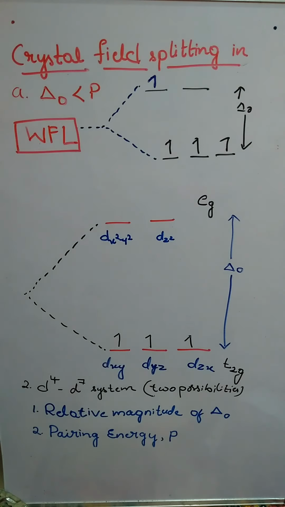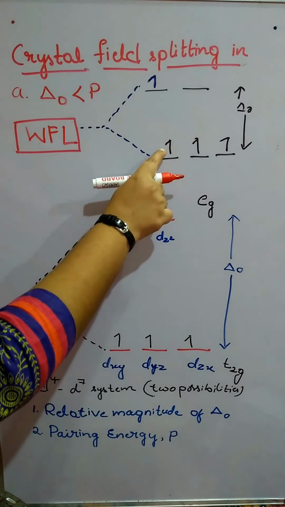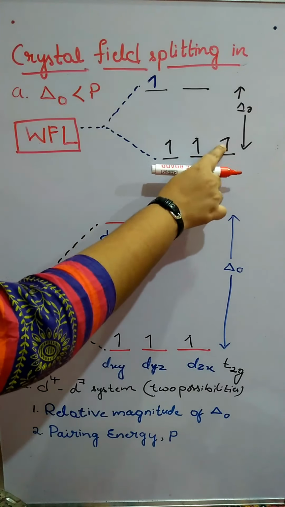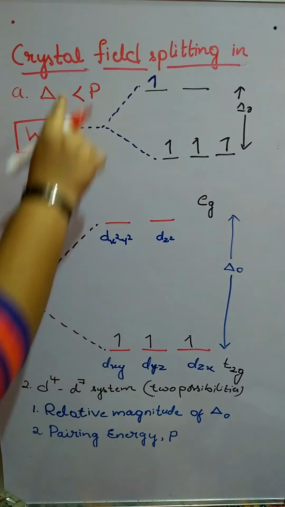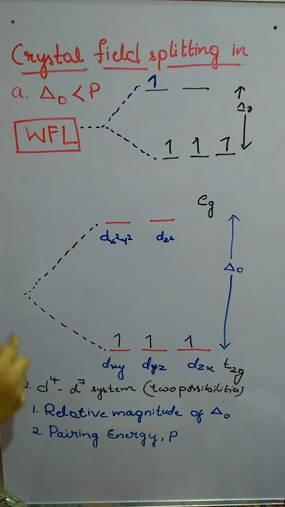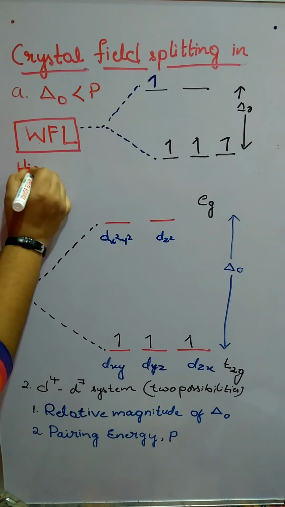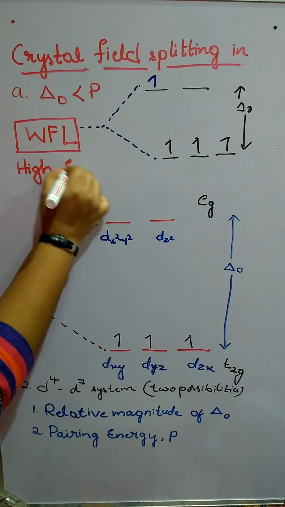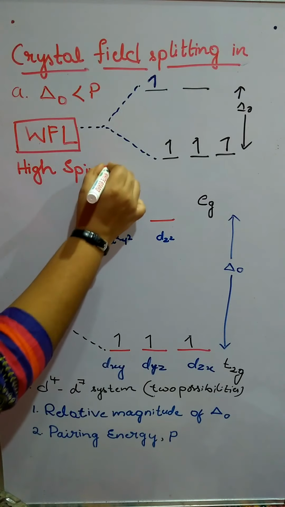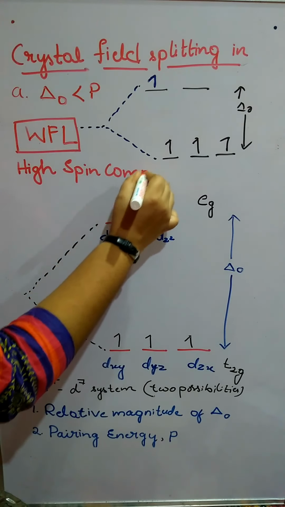Then what about the spin here? Weak field ligand, we know, gives a high spin complex. But check here: plus half, plus half, plus half, plus half. So the magnitude of spin is also increasing, so it leads to a high spin complex.